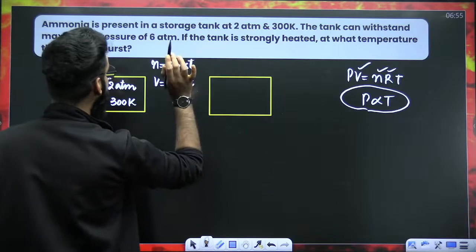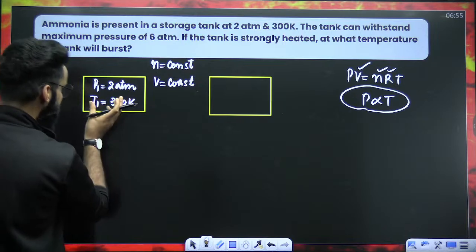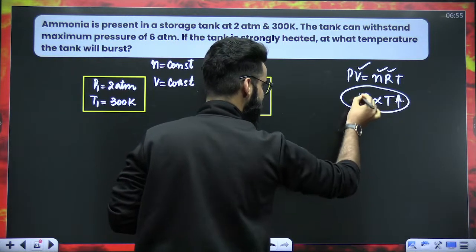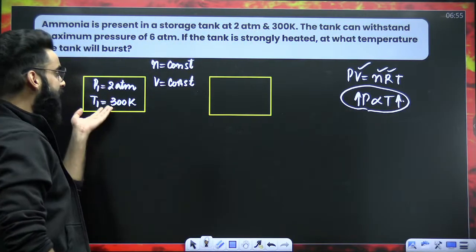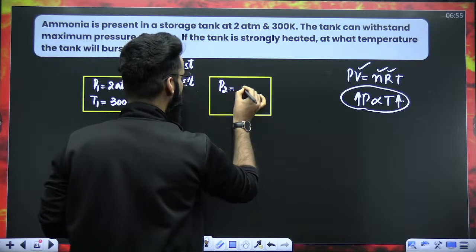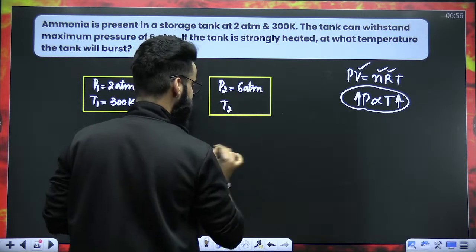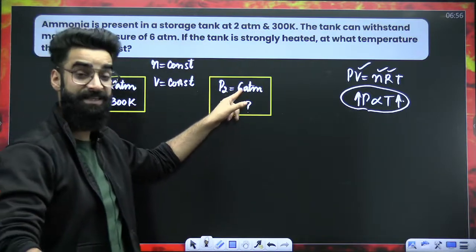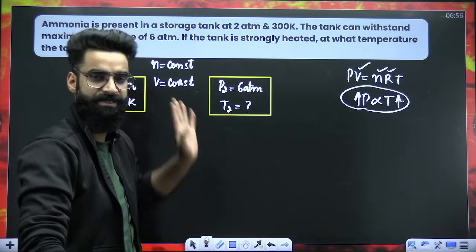If the tank is slowly heated, we are heating the tank slowly. When we heat the tank slowly, that means we are increasing the temperature of the gas. That means the pressure of the gas will increase, right? So upon slowly heating, the pressure is increasing, and the tank can withstand a maximum of 6 atm when the temperature of the gas was T2. The gas can withstand a maximum pressure of 6 atm, and when the pressure goes beyond 6, the tank will burst.